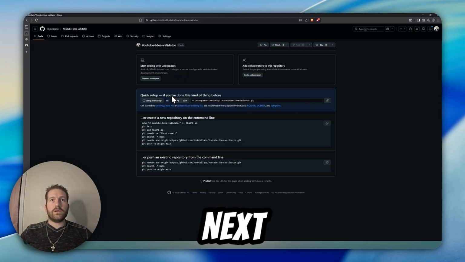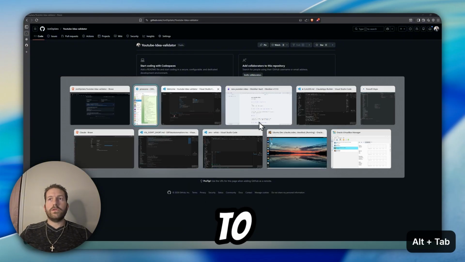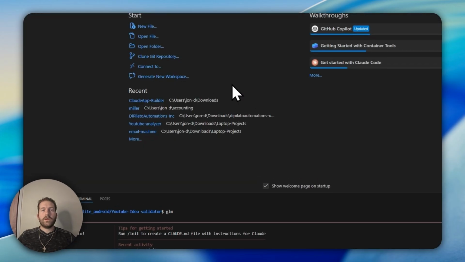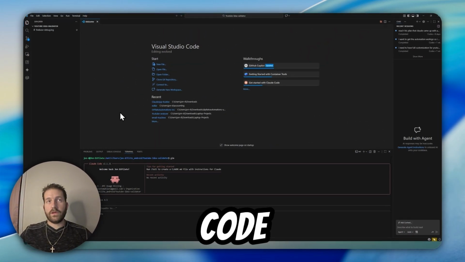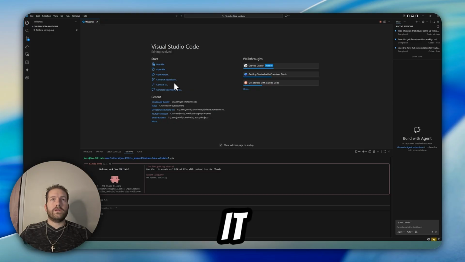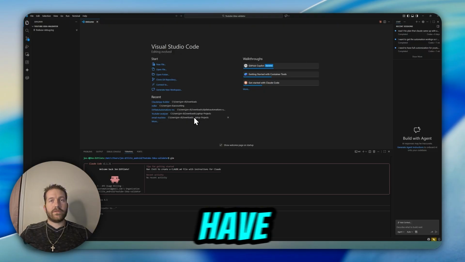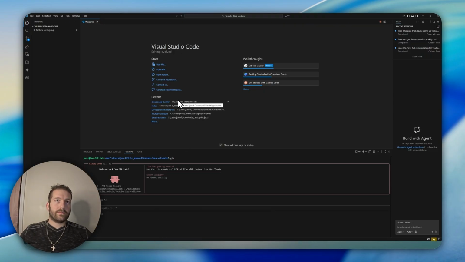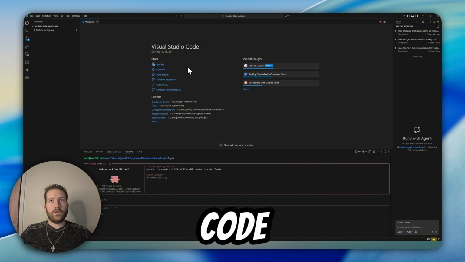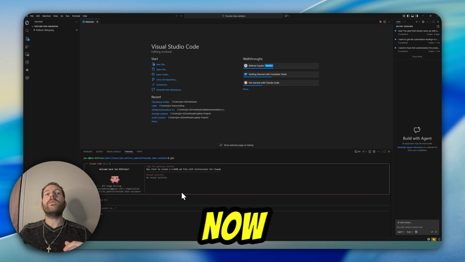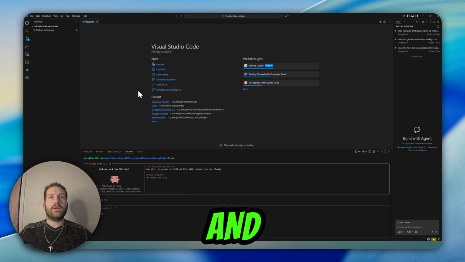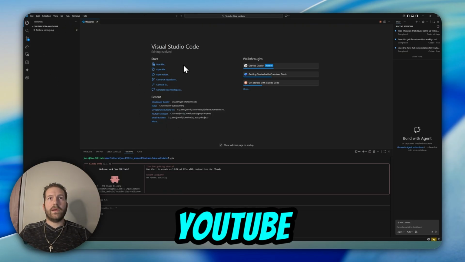So next, you just copy this, git clone right here, or you can go right down to VS Code. If you don't know what VS Code is, it is just an editor for code. So if you don't have this, you just have to go download this. Just literally Google Visual Studio Code and it will walk you through the download steps very easily. All right, so now we're gonna go right here, and this is the YouTube idea validator.